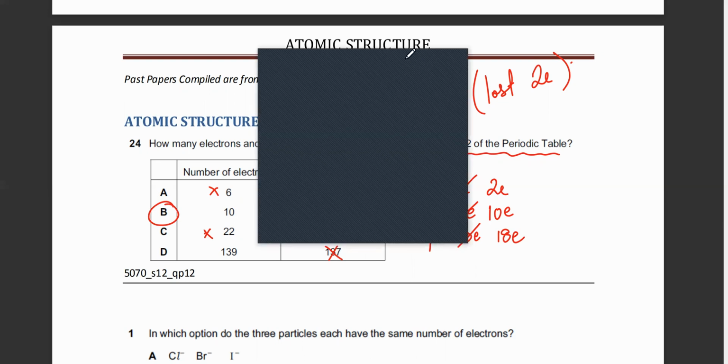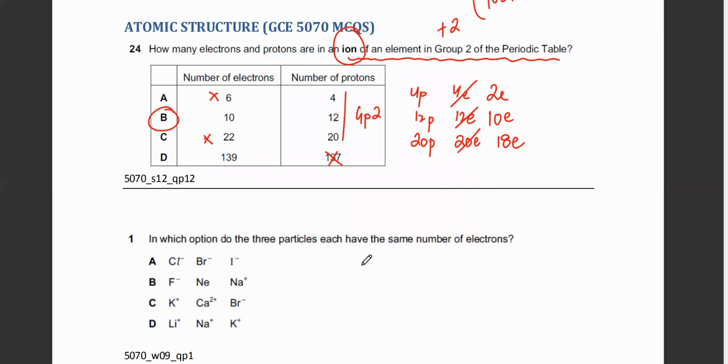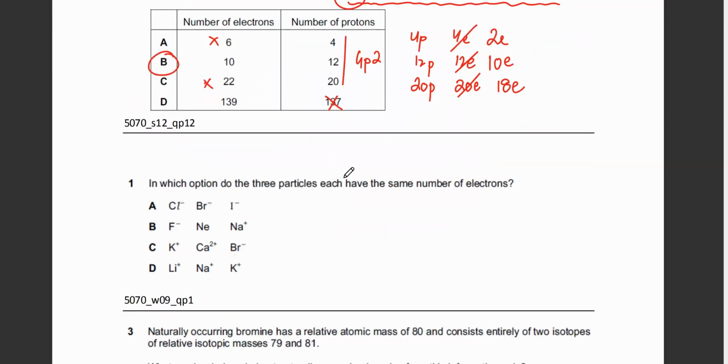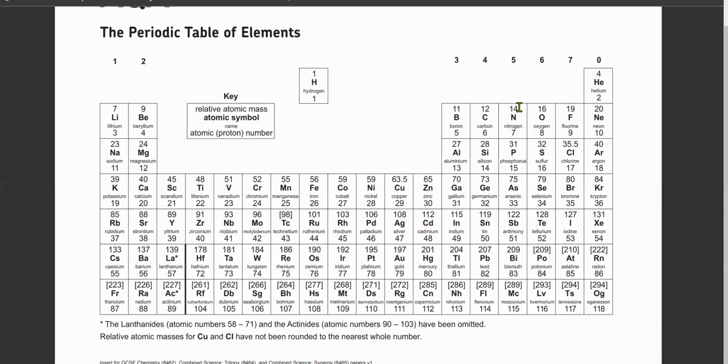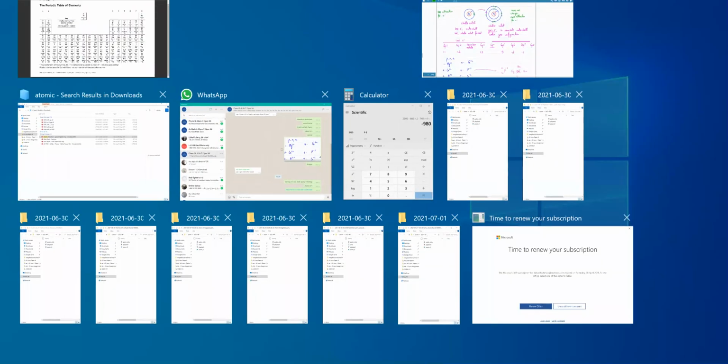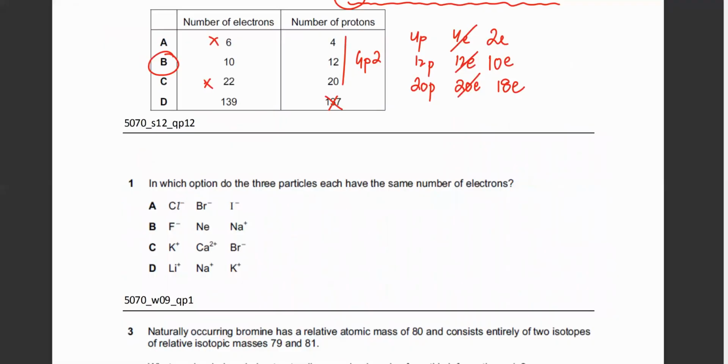Yes. Okay, next one is, in which option do the three particles each have the same number of electrons? Now remember, atoms can gain and lose electrons, and a lot of times they can also have the same number of electrons. I told you the only thing that's always fixed is the number of protons. An element will always have a fixed proton. All nitrogens would always have 7 protons, but the electrons and neutrons can change.